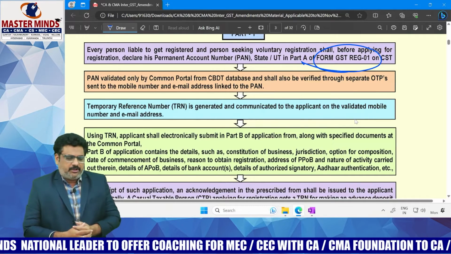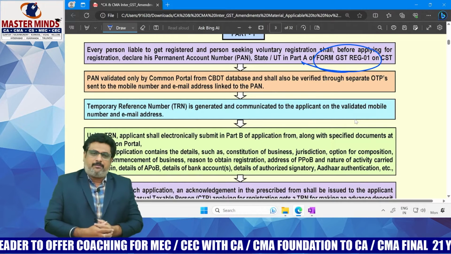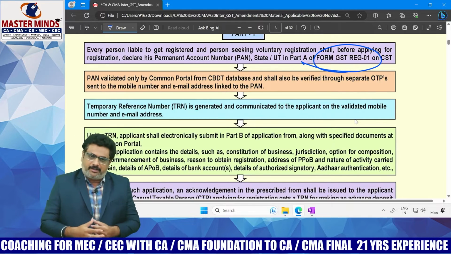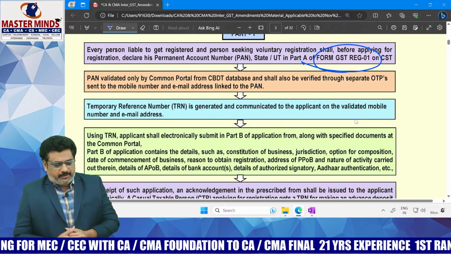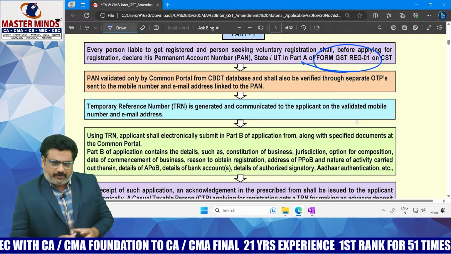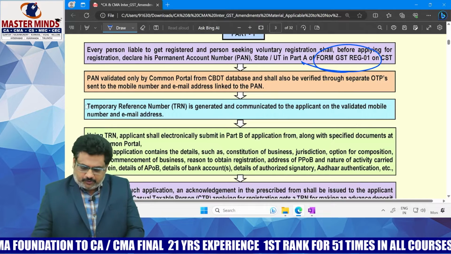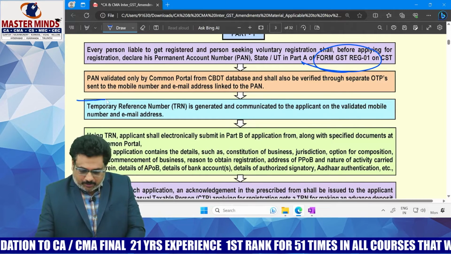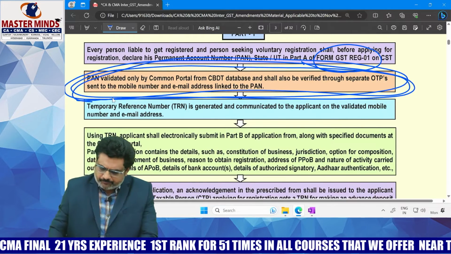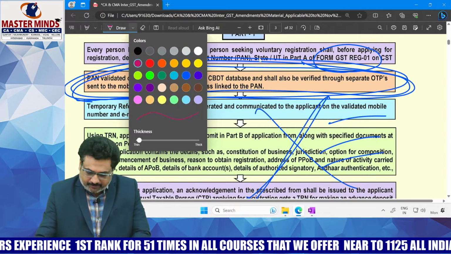In Part A of the application form REG-01, PAN will be validated based on the CBDT database. Mobile number and email ID are validated based on the OTP. Once it is done, a TRN will be generated. Based on TRN, Part B will be filed. Okay, this is what we already know. But now there is a change in this particular Part A mechanism. This is the amendment. The remaining procedure remains the same. This is the only amendment.